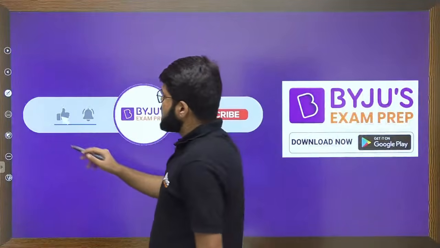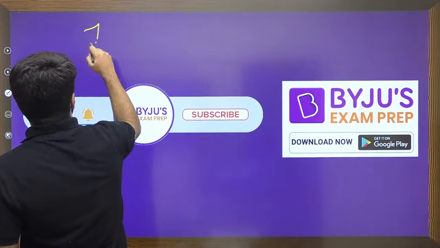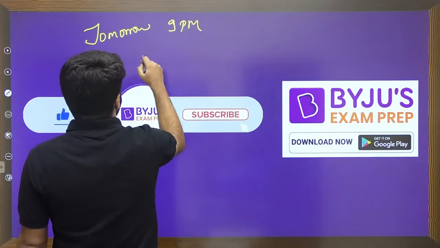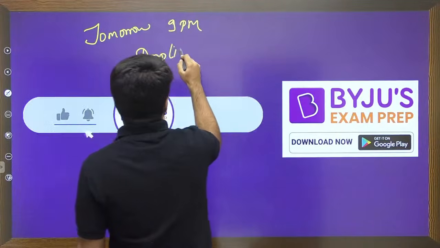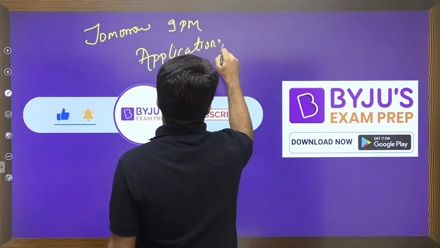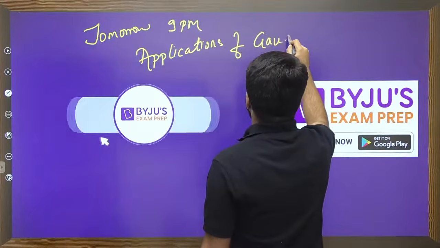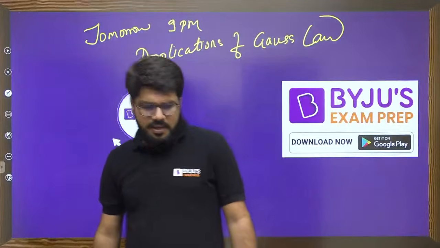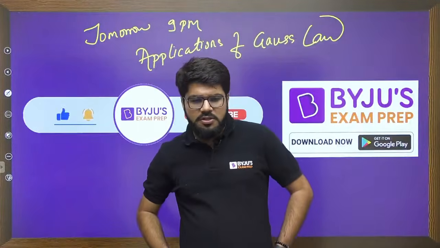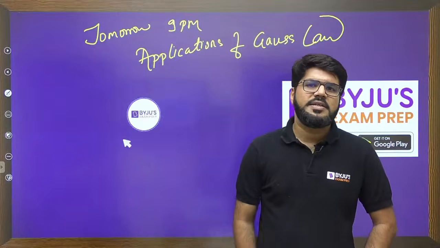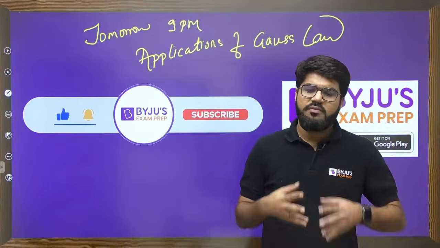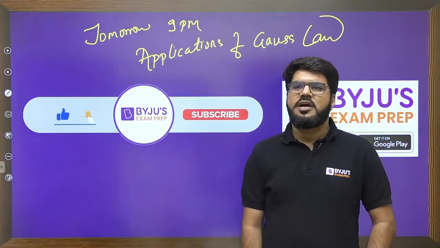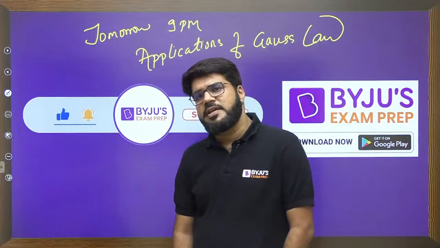And tomorrow, guys, what is the class? Tomorrow at the same time, 9 p.m., we will be continuing and talking about the applications of Gauss law. Where we will especially talk about the line charge, surface charge, volume charge, whatever we studied today, what is the application and how it can be used to simplify several important types of charge distributions.